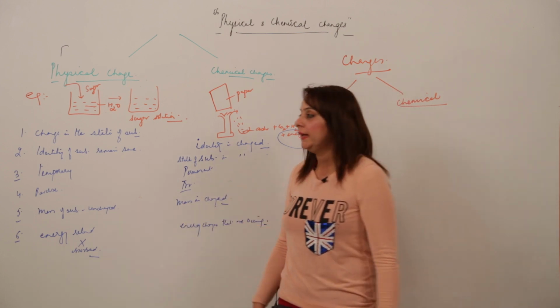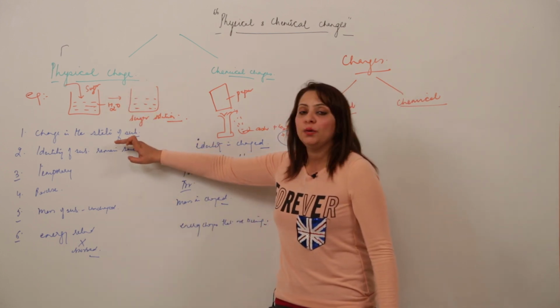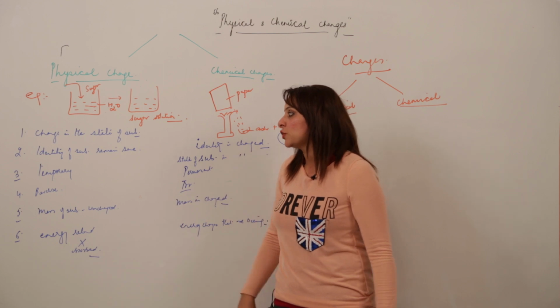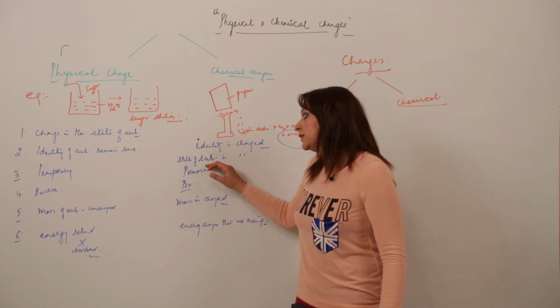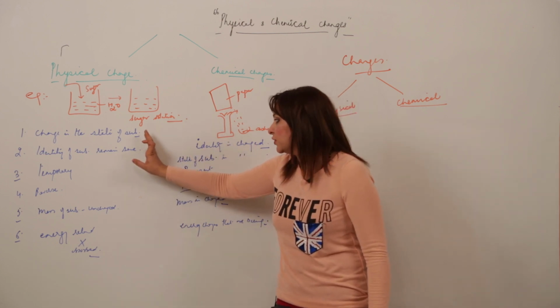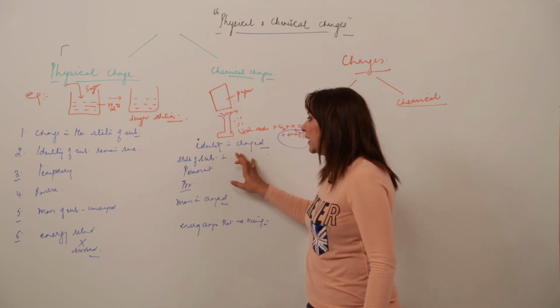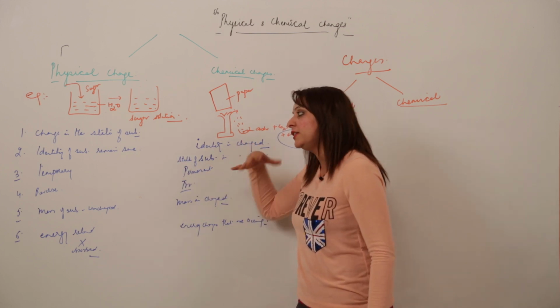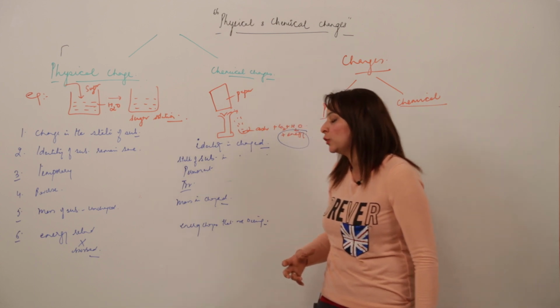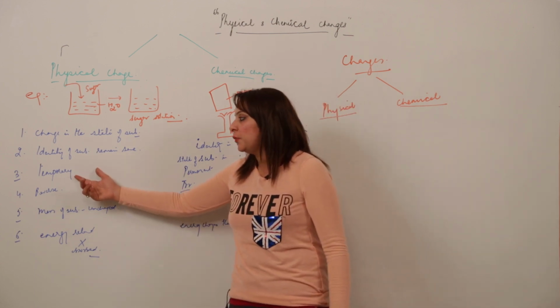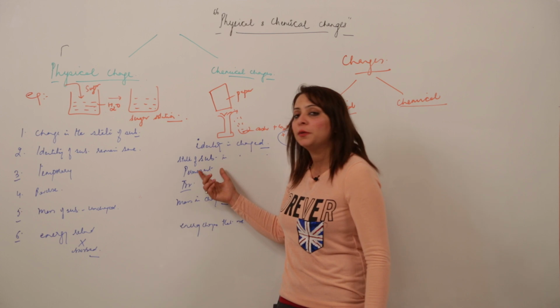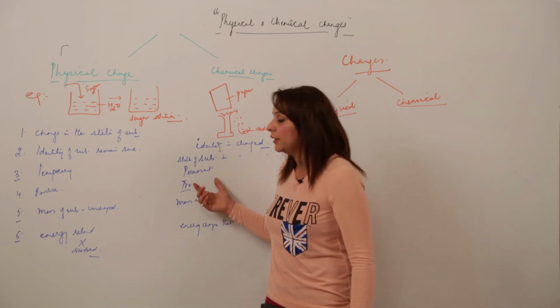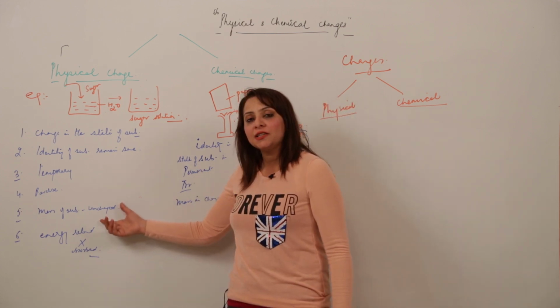Just have a look once again. Physical change is that in which the state of the substance changes. In a chemical change, the state of the substance is not the point; the whole identity gets changed. In a physical change, the change is temporary and can be reversed, but a chemical change is permanent and cannot be reversed. It is irreversible. In a physical change the mass of the substance remains unchanged.